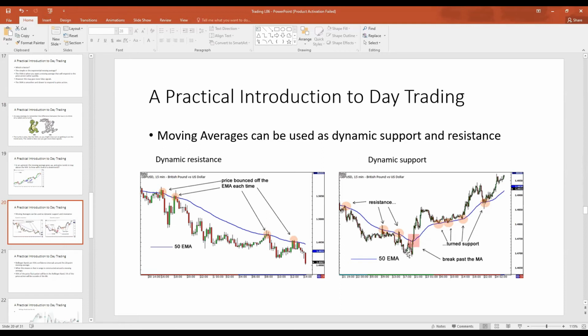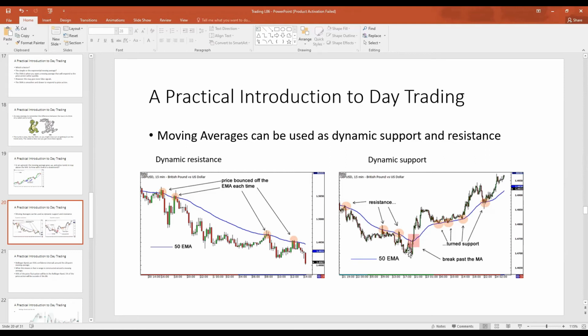Then we see the price of the asset break the 50-point moving average right here. So we see a change in the trend. The price of the asset was in a downtrend. It was bouncing off resistance, the 50-point moving average. And then at this point, there was a breakthrough. There was a crossover. The price of the asset went from below the moving average to above the moving average.